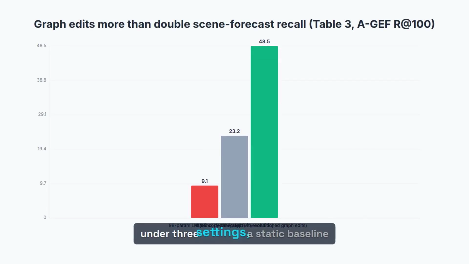The falsifiable hinge is on table 3. Forecast the scene graph under 3 settings. A static baseline that just copies the initial graph scores 23.17 recall at 100. A 9 billion parameter language model, blind, scores 9.14, essentially flat across every cutoff. GLEN scores 48.49, more than double the static copy and over 5 times the language model. The graph edit mechanism is doing the work. Without it, no evolution. With it, the scene forecast takes off.